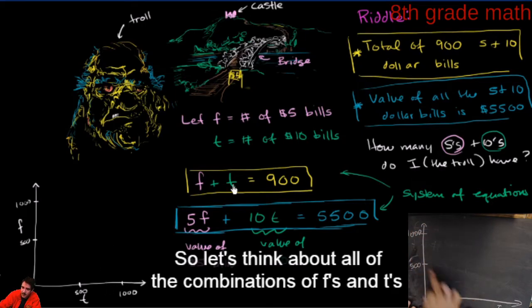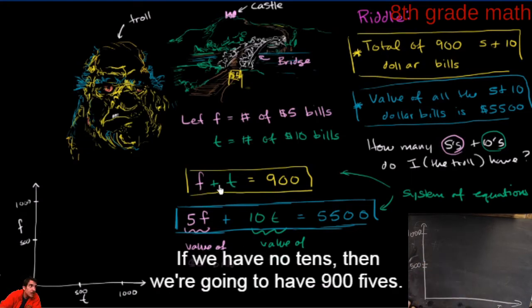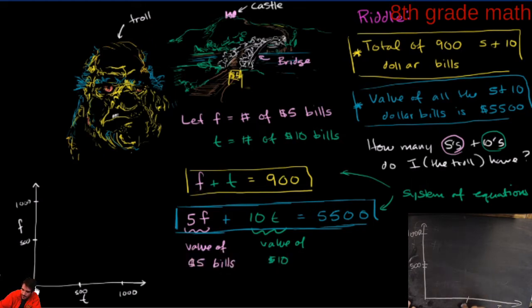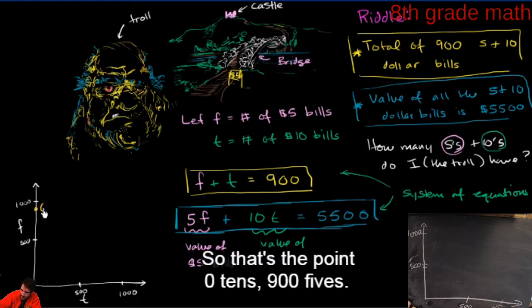So let's think about all of the combinations of f's and t's that satisfy this first equation. If we have no 10s, then we're going to have 900 5s. So that looks like it's right about there. So that's the point: 0 10s, 900 5s.